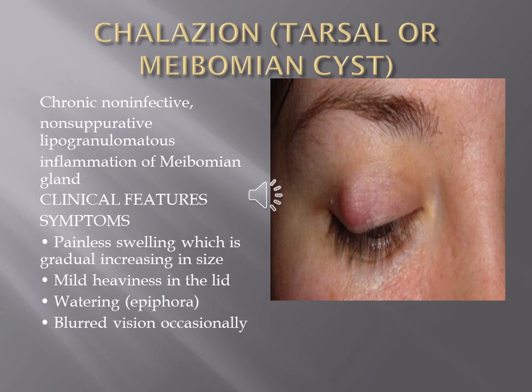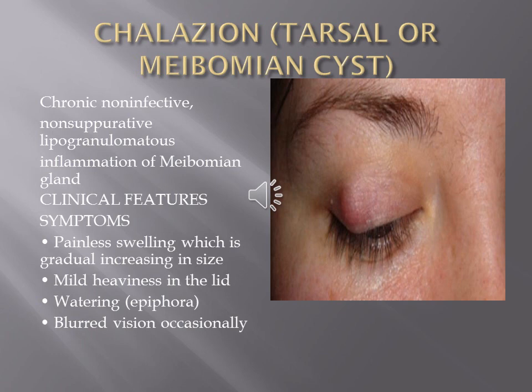There will be a diffuse swelling in the eyelid, which is free from the skin. That is, on pinching the skin over the lesion, you can see the lesion slips under the examining fingers, and this is called the slipping of the lesion under the finger. It's not adherent to the lid skin. Because of this sign, we call this condition hailstone. While picking up hailstones, they slip under the fingers. Like that, this lesion also cannot be held through the lid.